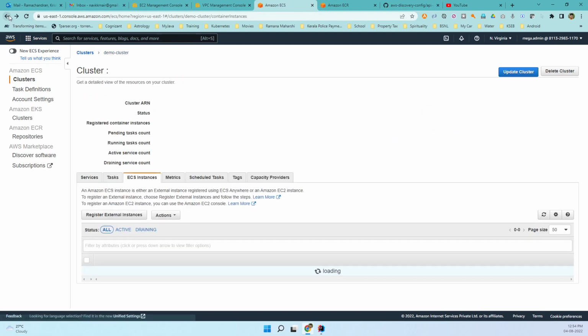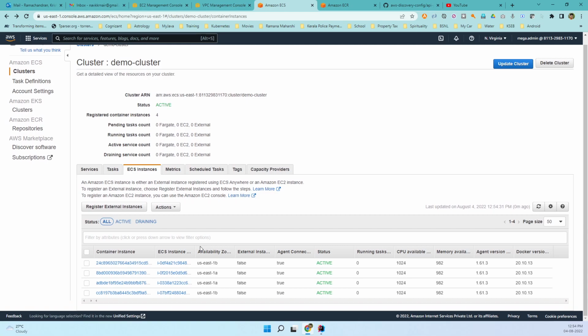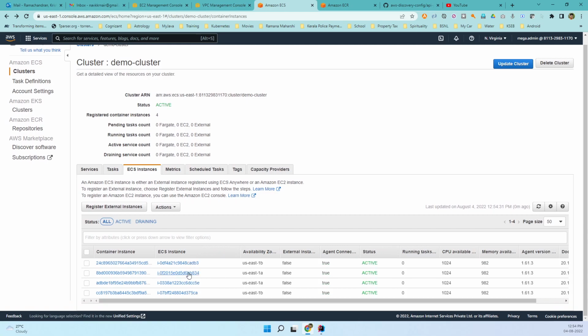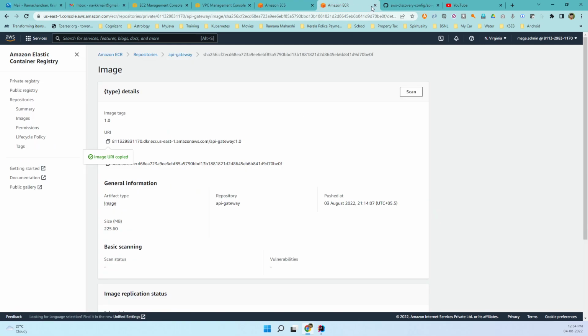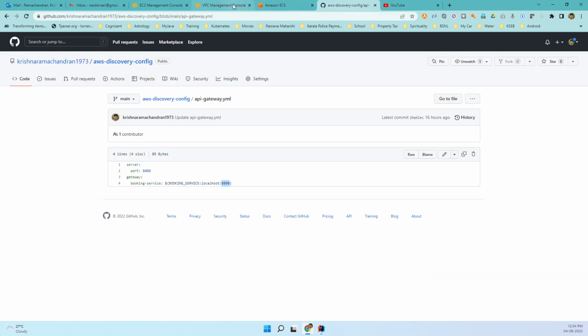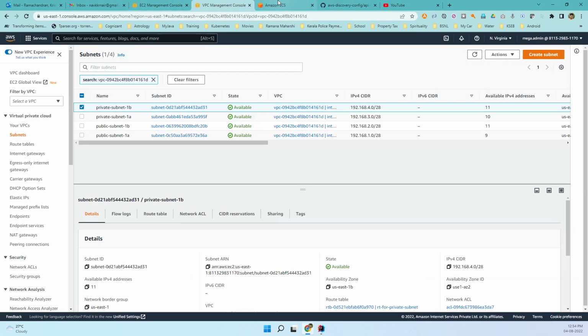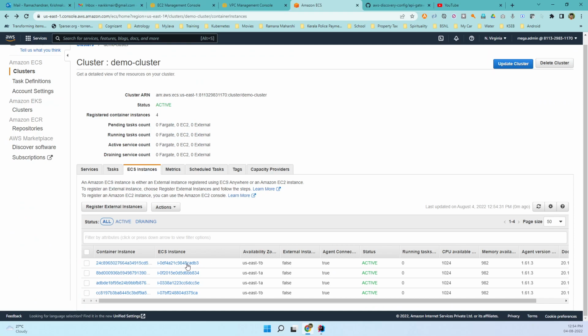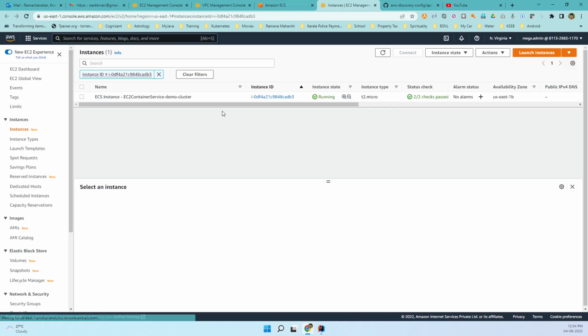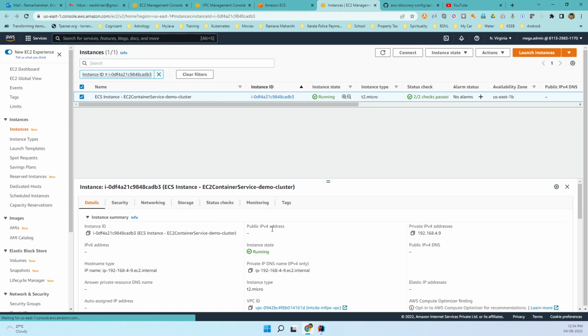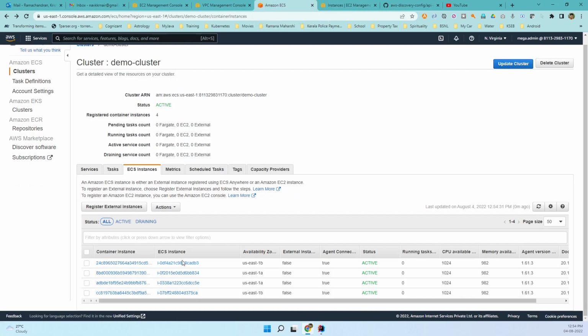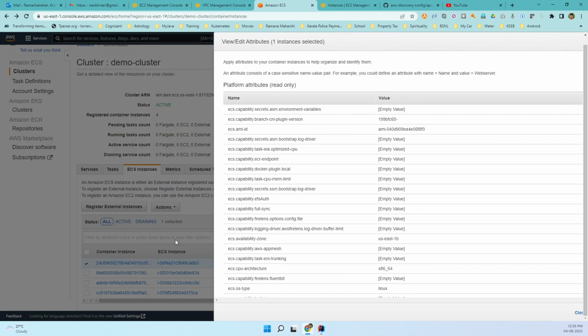So I think, let me look at the ECS instance. Let me close this ECR. It is not required anymore. If you look at the ECS instance, I want to see whether this is private or public. So this is a private subnet. So what I'm going to do here, I'm going to click on that particular instance, go to actions, and click on the view edit attributes.